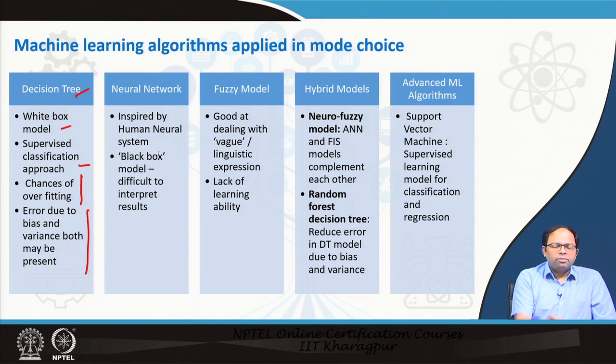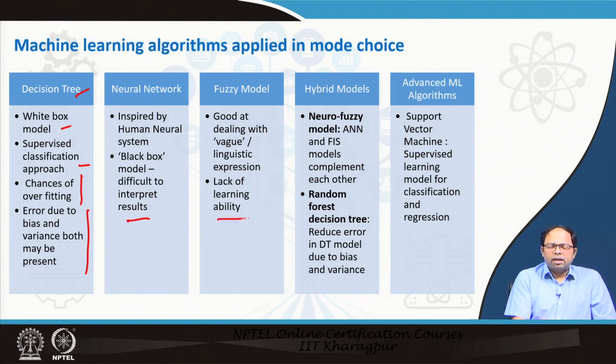Then there are neural networks, we have discussed ANN. These are black box models, difficult to interpret the results. It is very difficult to say what the steps are, how the decision has been arrived at, but again this works pretty fine when we are only concerned about the final outcome. Fuzzy models are good at dealing with vague or linguistic expressions and so on.